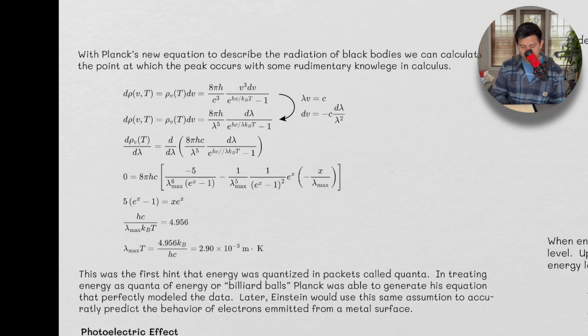With Planck's new equation to describe the radiation of black bodies, we can now calculate the point at which the peak occurs with some rudimentary knowledge of calculus. So again, I'm not really assuming that you know calculus, but I sort of am, right? So there's going to be a lot of calculus involved here. I'm not going to start from square one.